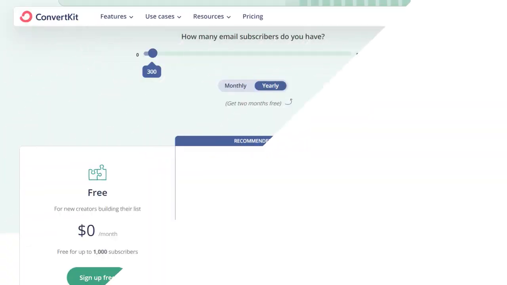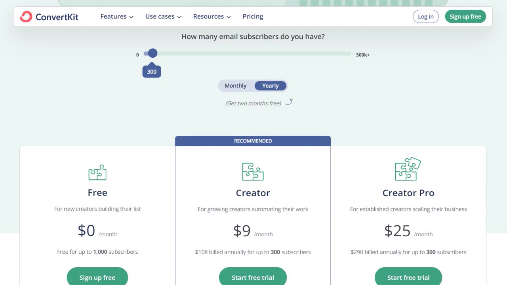I want you to look right now at the screen here. Here is the pricing for ConvertKit as of the date of this show. When we talk about how much ConvertKit costs, obviously you have a trifecta: the free, the creator, and the creator pro.